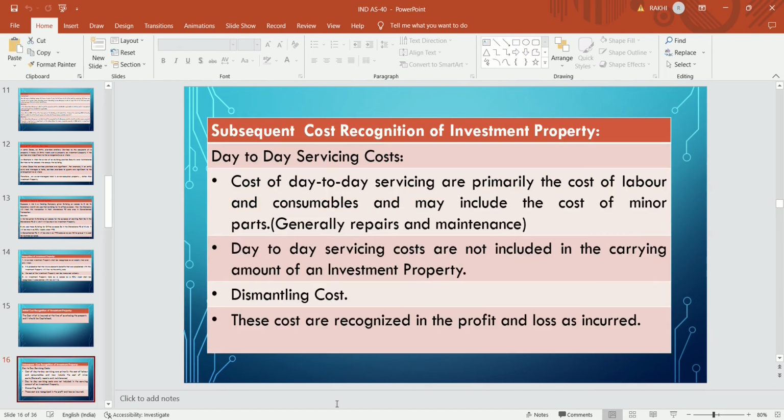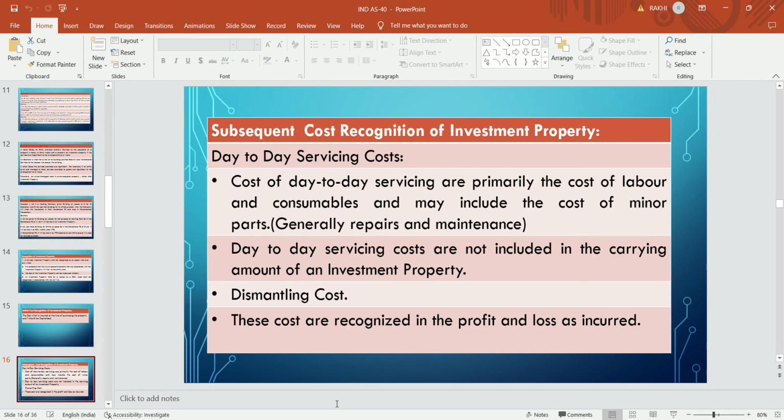And subsequent cost of the investment property. Subsequent cost recognition means day-to-day servicing cost, like repairing cost, wall painting. All these types of cost are treated as day-to-day repairing and maintenance cost. Cost of day-to-day servicing is primarily the cost of labor, consumables, and may include the cost of minor parts.